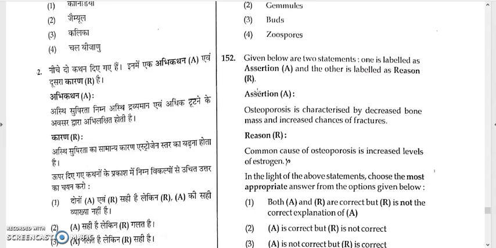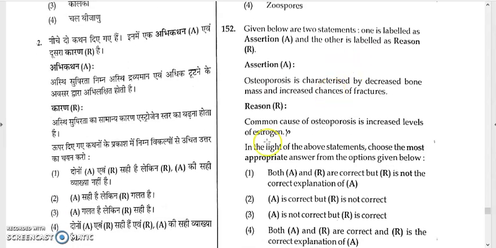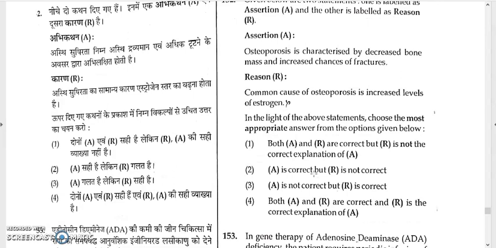This occurs during the postmenopausal phase, when the estrogen level decreases and osteoporosis takes place. So increased level of estrogen is wrong. The answer will be option 2, that is assertion A is correct, but R is not correct.